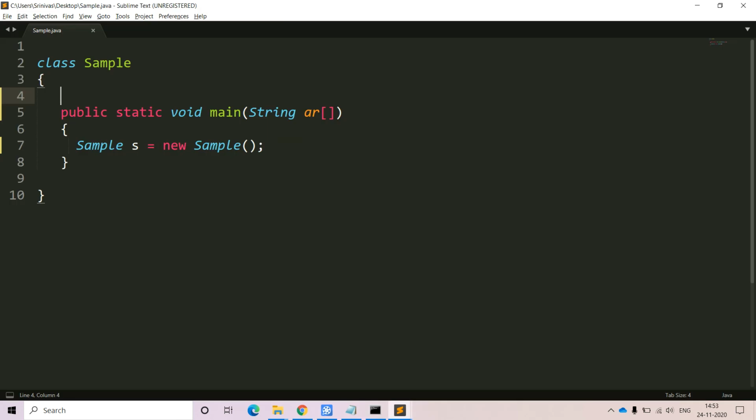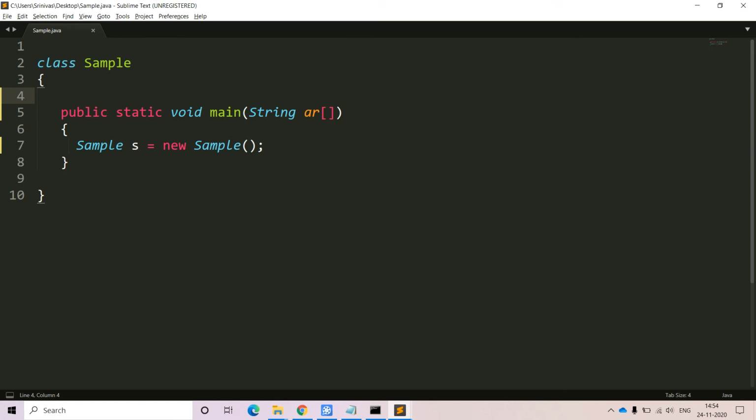The reason is there is no explicit default constructor, and we did not mention anything within that default constructor. One thing you have to remember: even though no constructor is available within this class, the JVM itself assumes that one default constructor will be available.